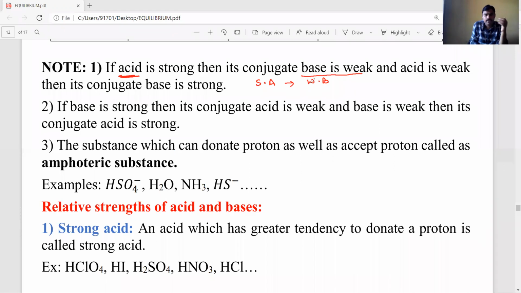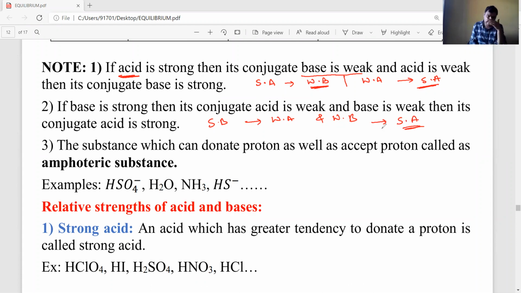In the same way, a weak acid forms a strong conjugate acid... sorry, a weak acid forms a strong conjugate base. And the opposite for bases: a strong base has a weak corresponding conjugate acid, and a weak base forms a strong conjugate acid.